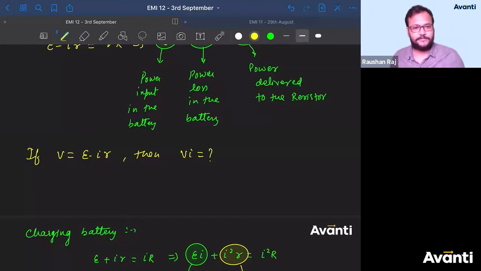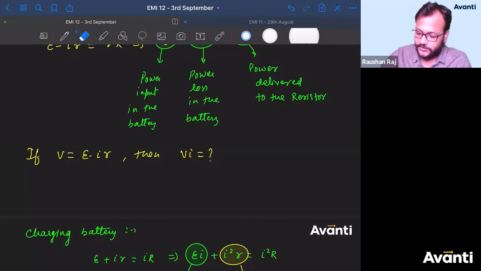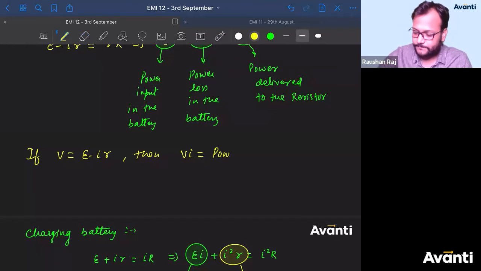As we know now, we consider potential difference across the terminals of a battery is E minus IR. So I'm considering that as V. So what will be the answer for V into I? Now this is the power given by the battery. पूरा battery कितना power दे रहा है? After deducting the tax and all, after deducting the power loss and all. Yeah, this is the power delivered to the resistor. So you can write this as the output power from the battery, or power delivered to the resistor.